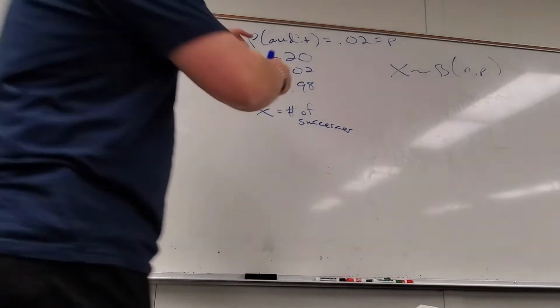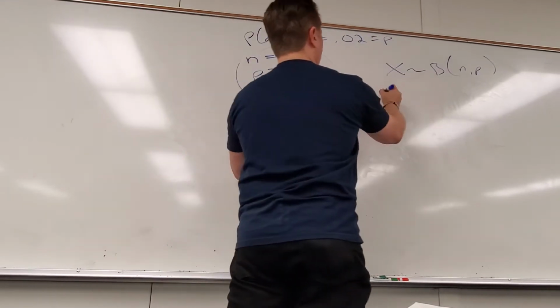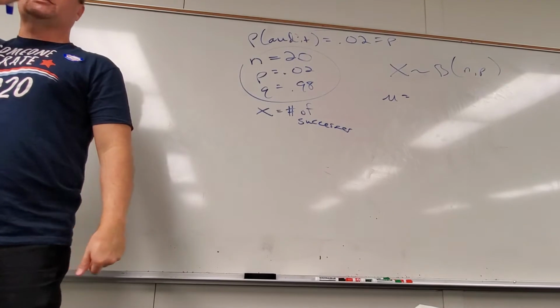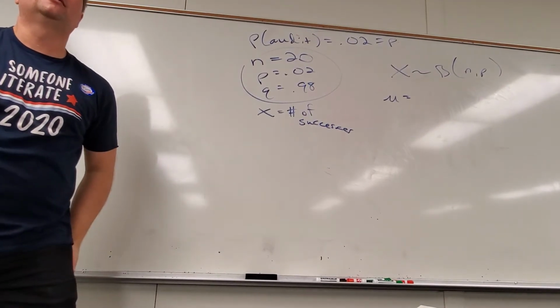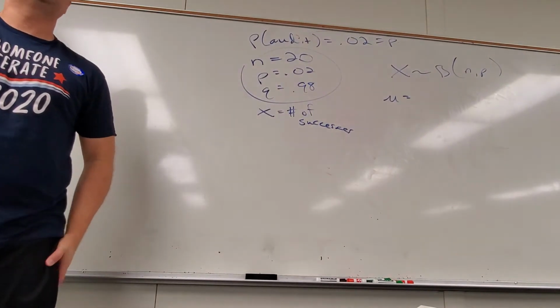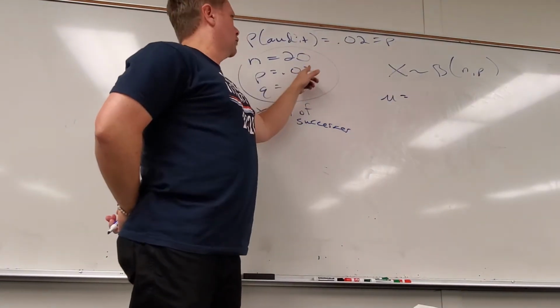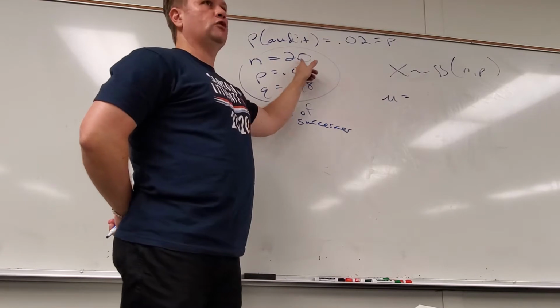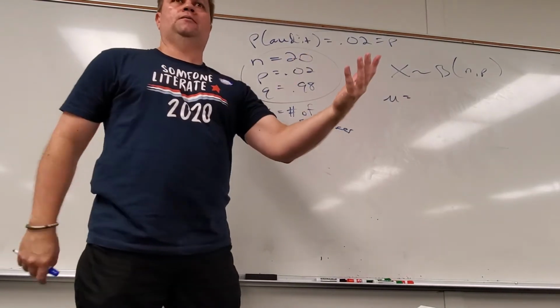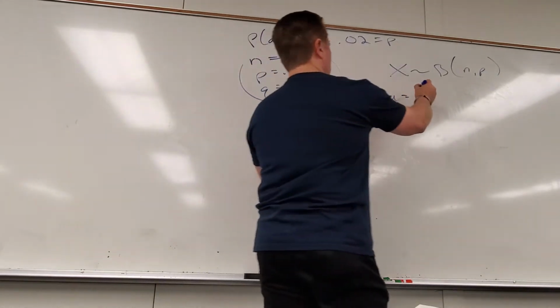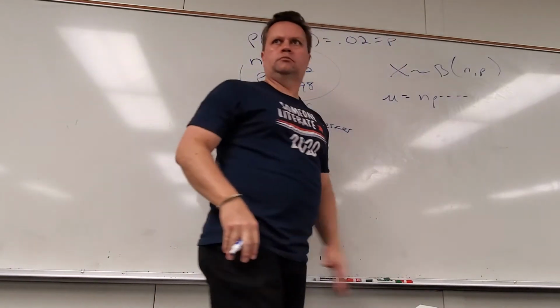So they're asking me to find the expected value, the average. What is the formula for the mean for an NPQ problem? N times P. Why does it make sense? 2% of the time you'll be audited. So over 20 years, 2% of 20, N times P. Don't even need the formula's help for that, right? So you just do that.